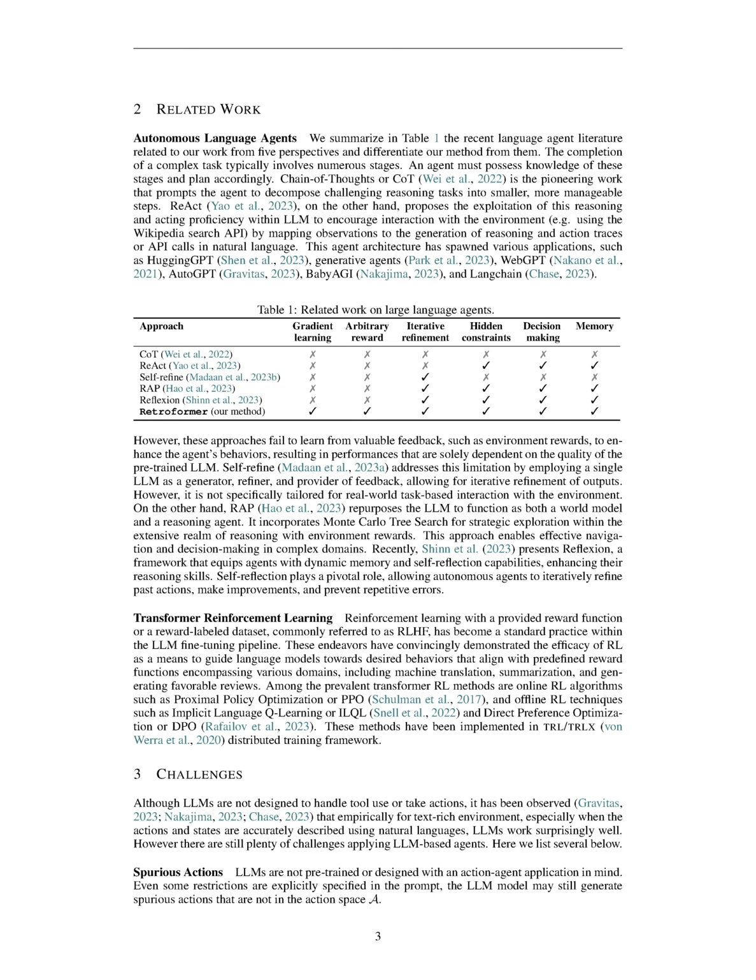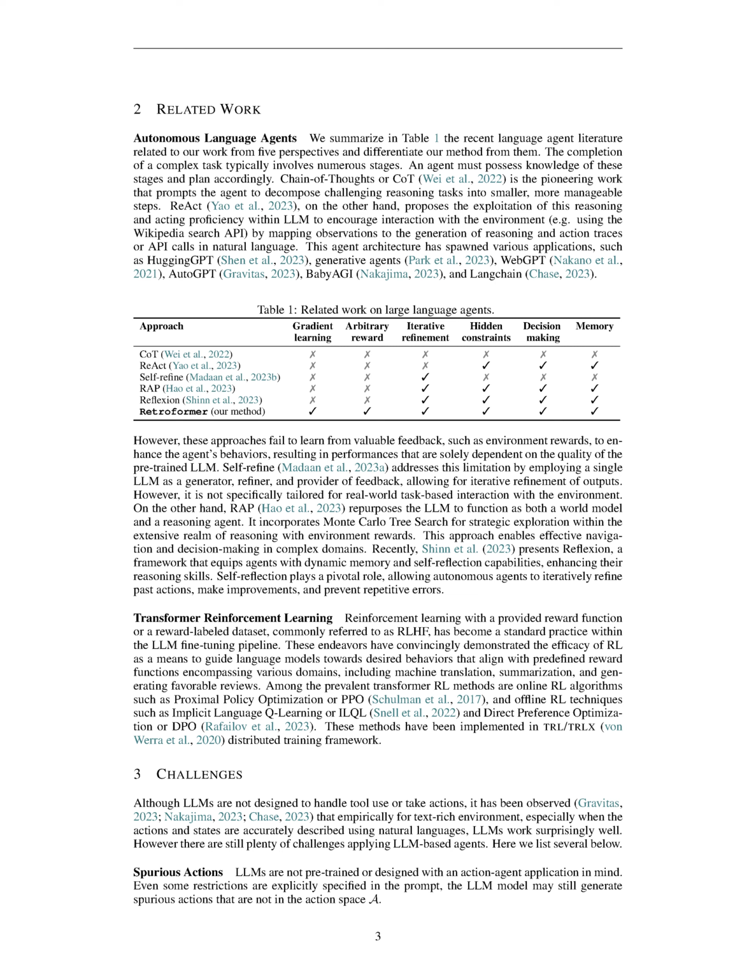Section 2 Related Work. In this section, we'll discuss related work in the field of autonomous language agents, focusing on 5 key areas that are relevant to our research. We'll also highlight how our approach differs from these existing methods. Carrying out a complex task usually involves several steps. It's crucial for an agent to understand these steps and plan accordingly.